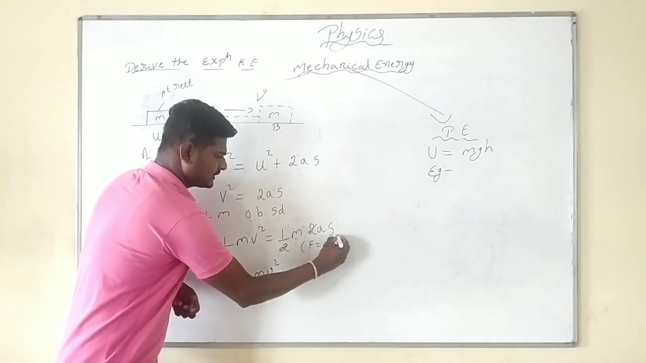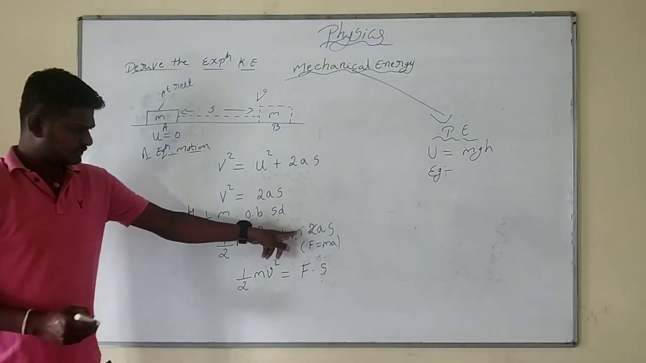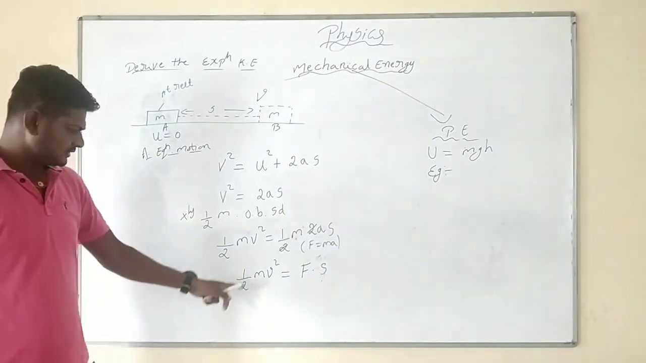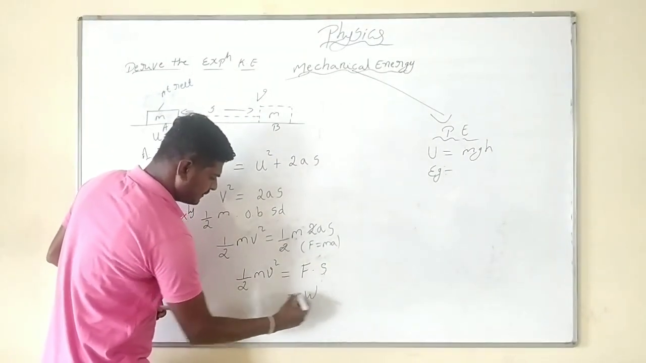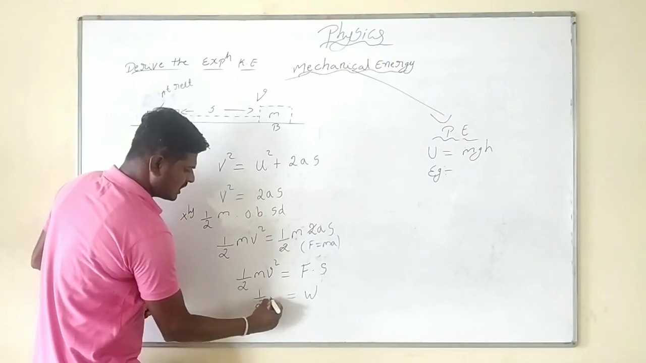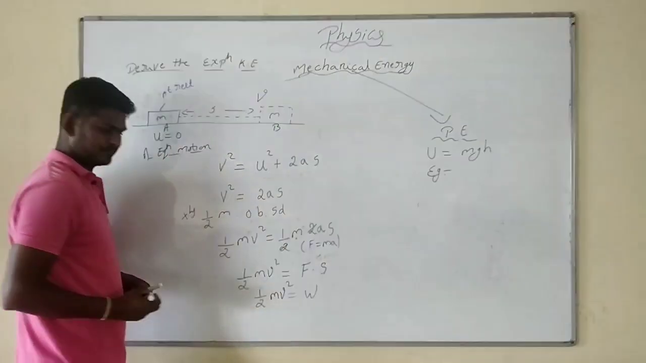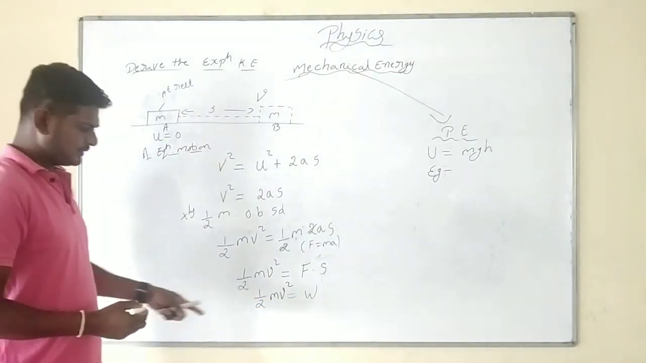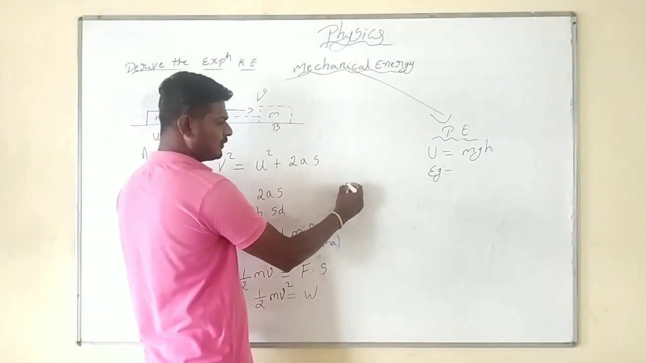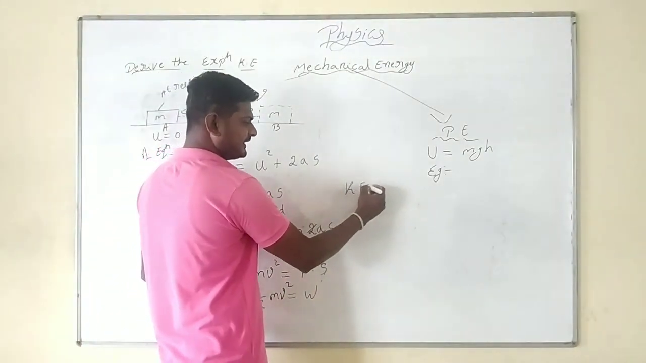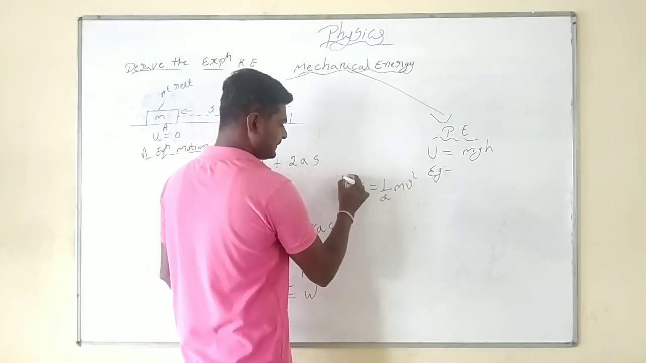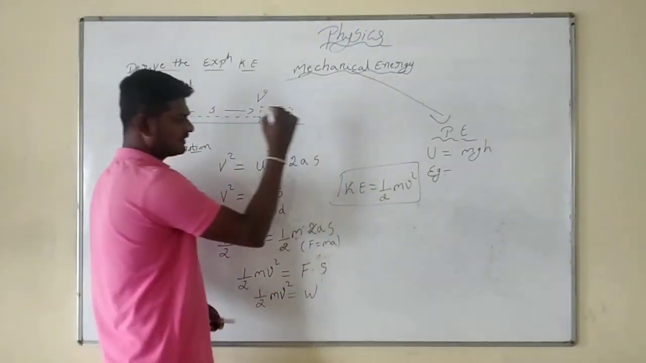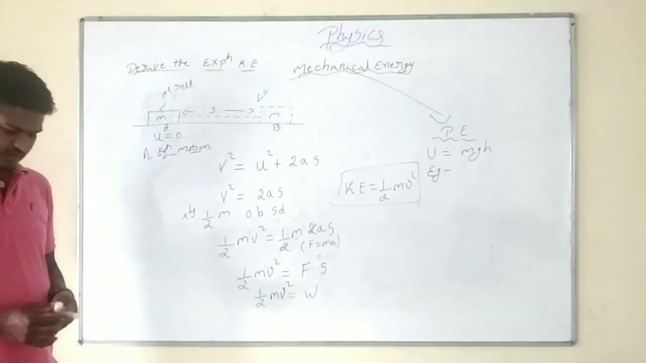Force F equal to what? ma. This mass into acceleration becomes force. Now force into displacement is work done, W. W is equal to half mv square. The work done is going to be stored in the form of energy. That will be kinetic energy is equal to half mv square. This is the expression for kinetic energy.